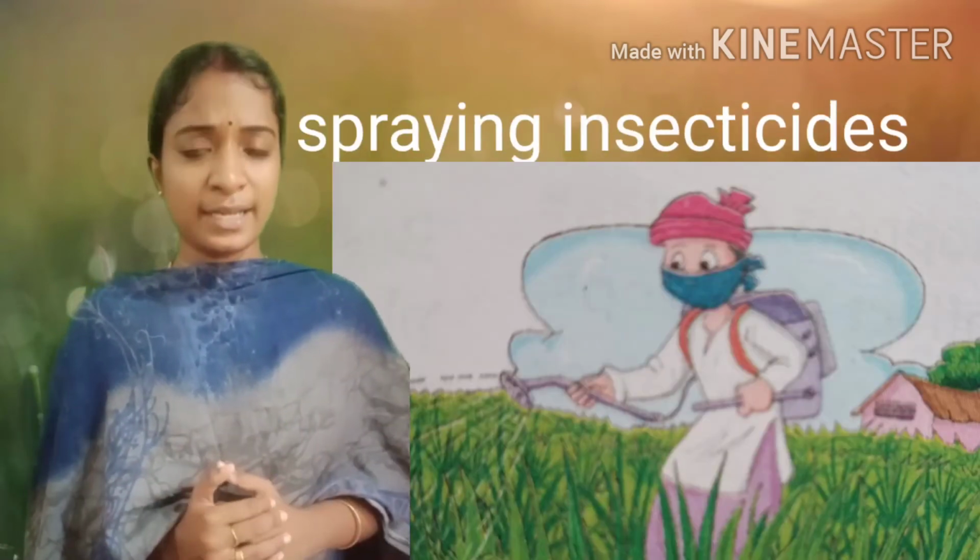And the next step is spraying insecticide or spraying pesticides. So why are we adding pesticides? Because we know that there are some insects which attack the crops, right? So we should remove these pests. So for that we are spraying the pesticides.